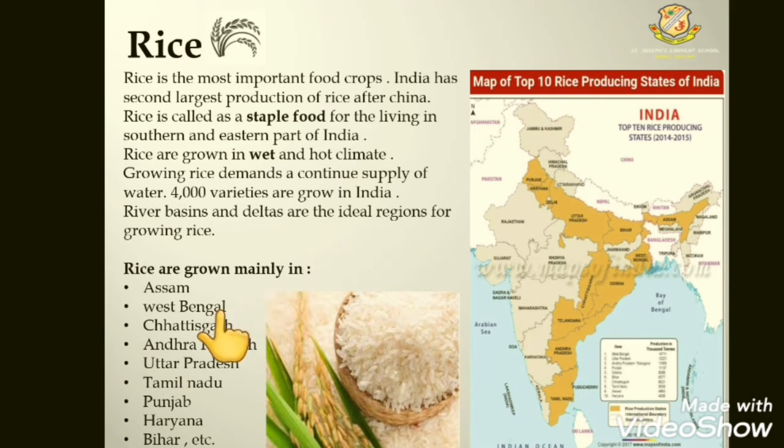Now, rice is grown mainly in Assam, West Bengal, Chhattisgarh, Andhra Pradesh, Uttar Pradesh, Tamil Nadu, Punjab, Haryana, Bihar, etc. These yellow parts in this map indicate the growing of rice. These are the states where rice is grown. Top 10 states for rice production of India.